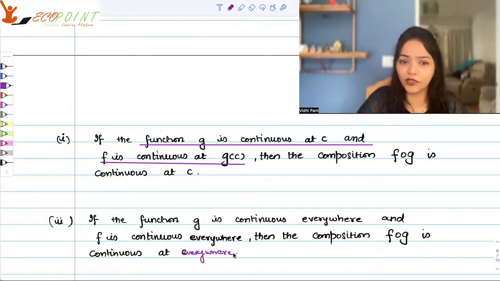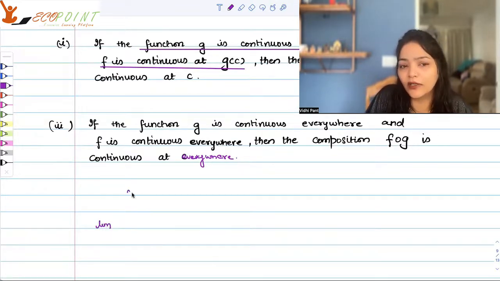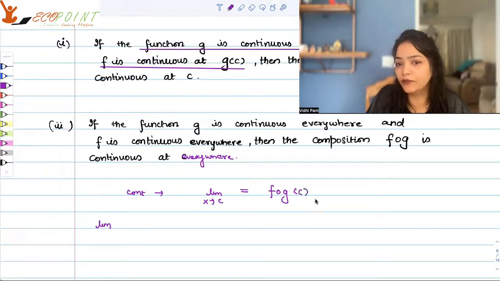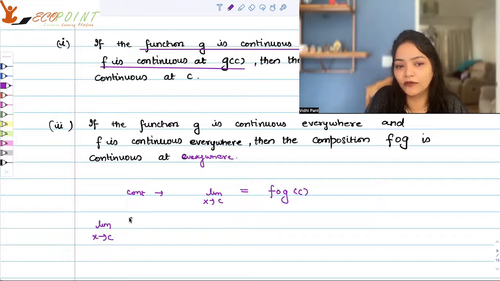And it's pretty easy to see how. So I'll just give you a brief case. Whenever we are looking for continuity, what are we checking? We are checking that the limit should be equal to the functional value, right? If we are looking at the limit at a point c, the functional value will be f of g at c, right? So let's consider the limit as x tends to c of f of g(x).